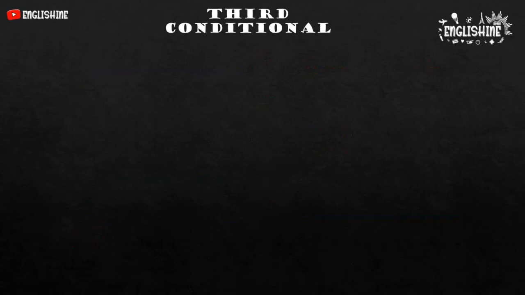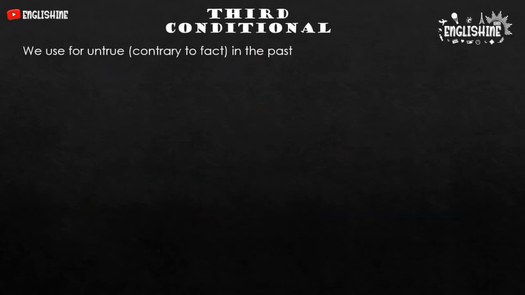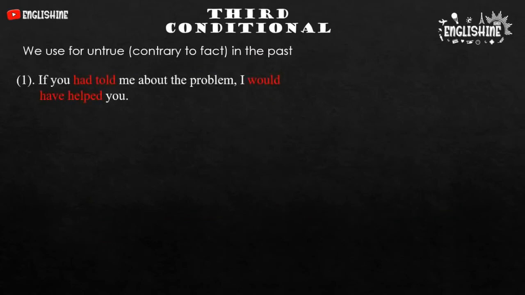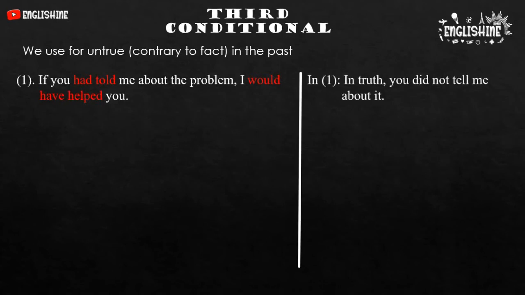The third conditional we use for untrue conditions, contrary to fact in the past. See this example here. Number 1. If you had told me about the problem, I would have helped you. In truth, you didn't tell me about it. Number 2.